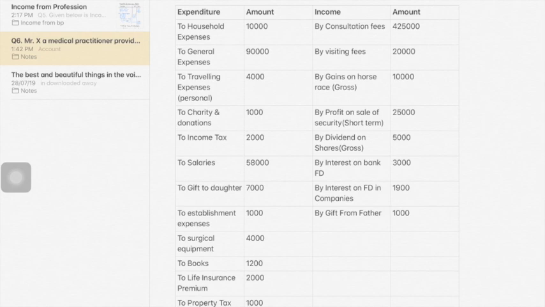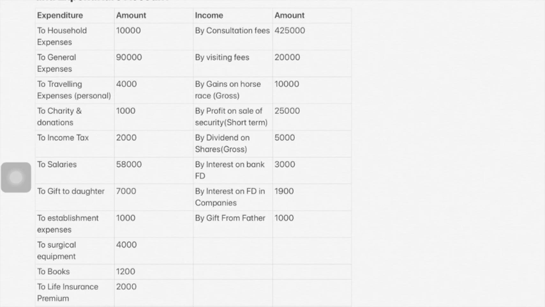So to salaries, that means there might be some employees in his clinic or whatever. Okay. So he is paying salaries to them. So it is a professional expense. Next, gift to daughter is personal. To establishment expense is a professional expense.